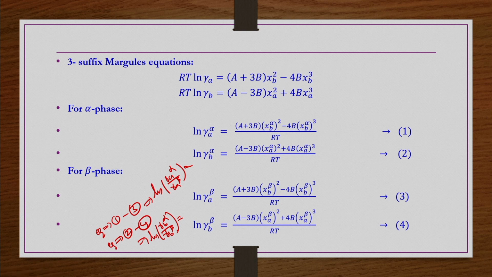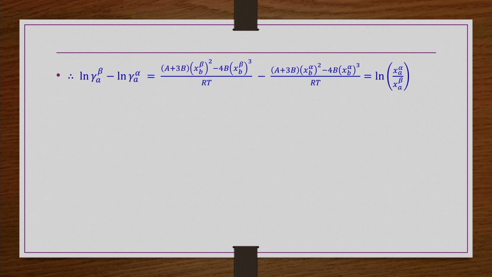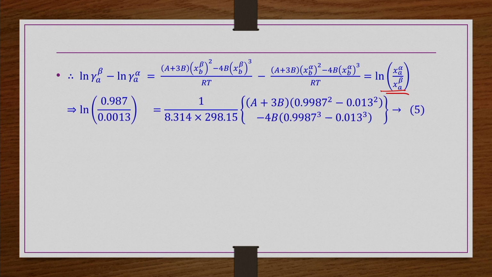So, they are equal to the corresponding mole fractions. So, that ln of γ_A^β minus ln of γ_A^α is equal to this term, which is nothing but ln of x_A^α by x_A^β. We have already done this simplification on the previous slide. So, here x_A^α and x_A^β are given, R and T are known, and x_B^α and x_B^β are also known. So, except a and b, everything is known in the parenthesis.